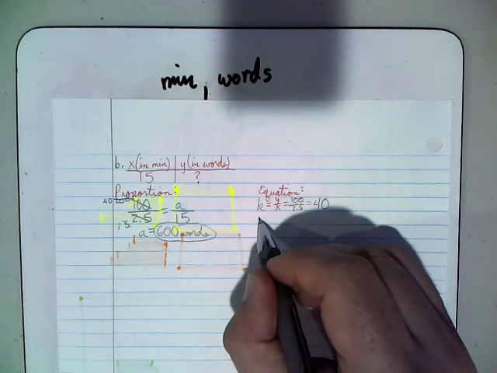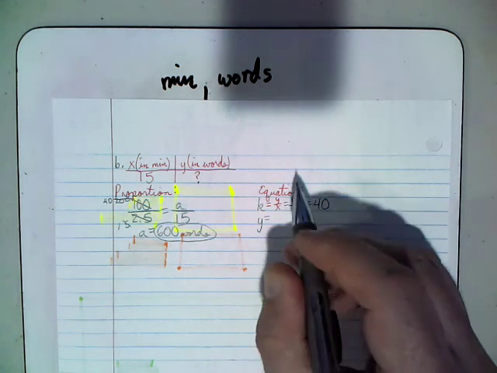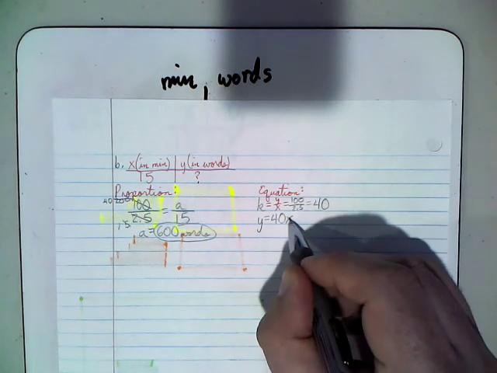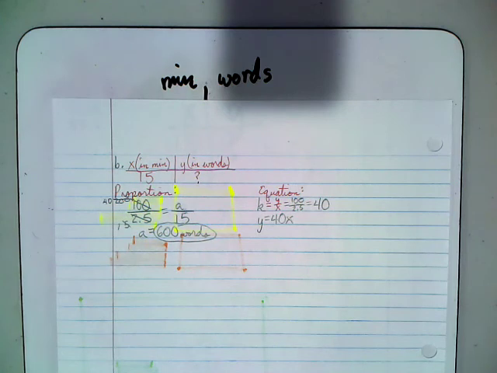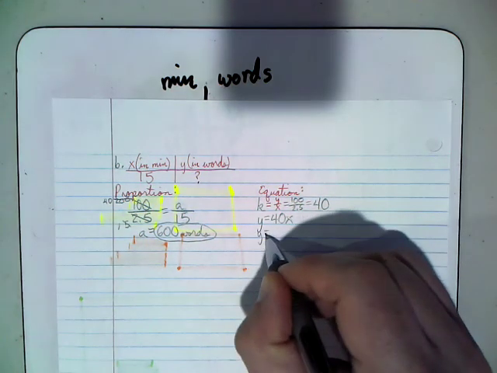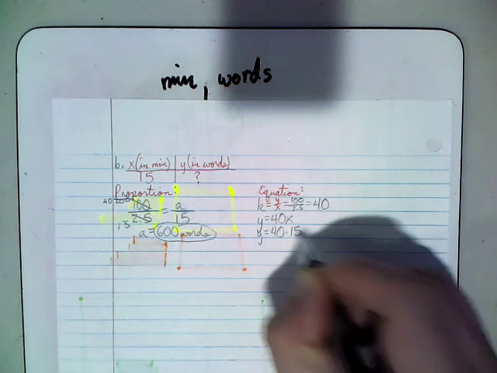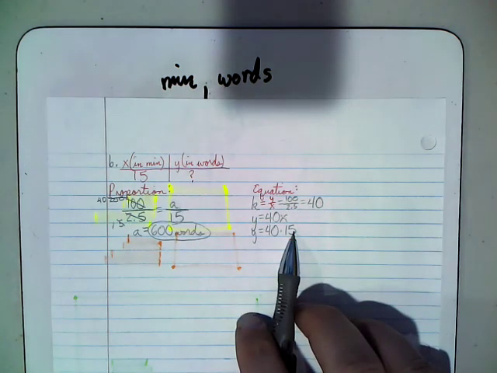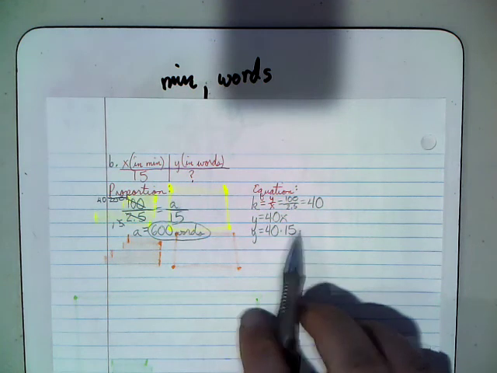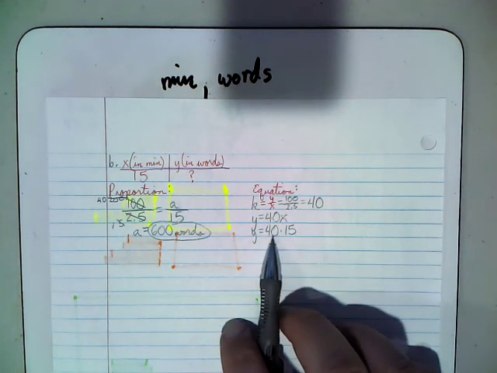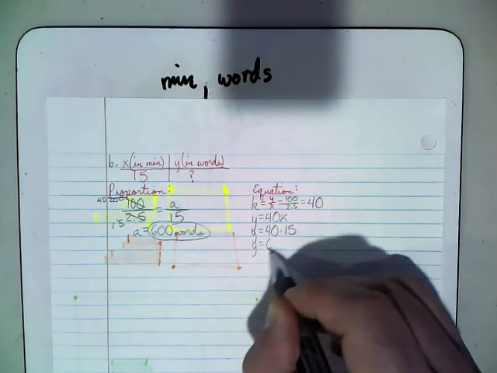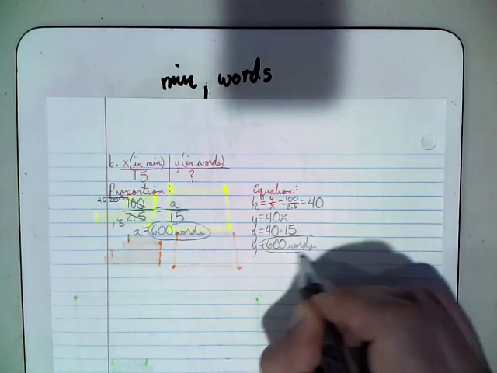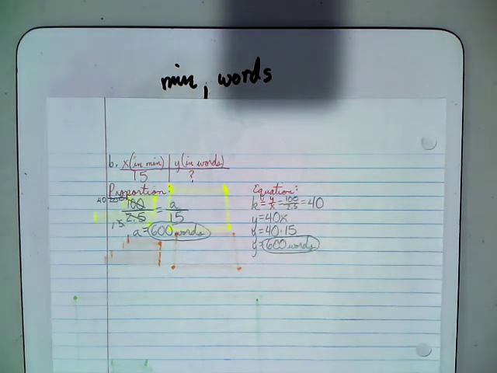So therefore, my equation, y equals kx, well, k we just found out is 40. So if you want to find out what y is, take the value of x and multiply it by 40. Well, in this case, we're trying to figure out what happens when x is 15. So we're going to make it 15. And as we just did, 40 times 15, well, 4 times 15 is 60. So 40 times 15 is 600. And they both work.